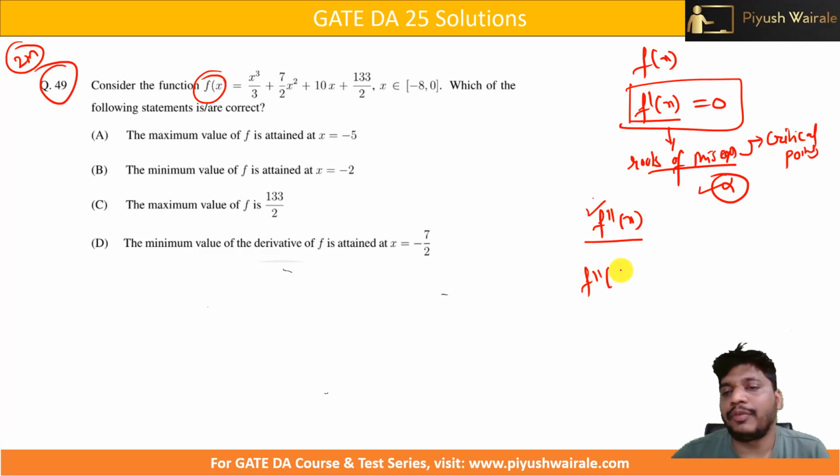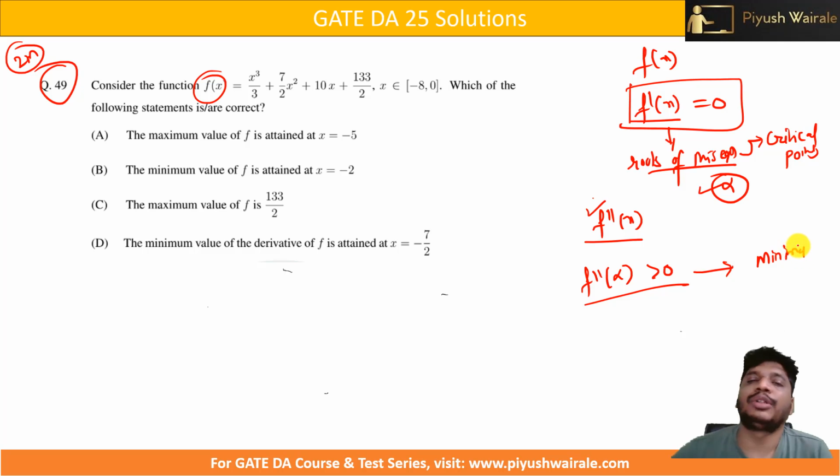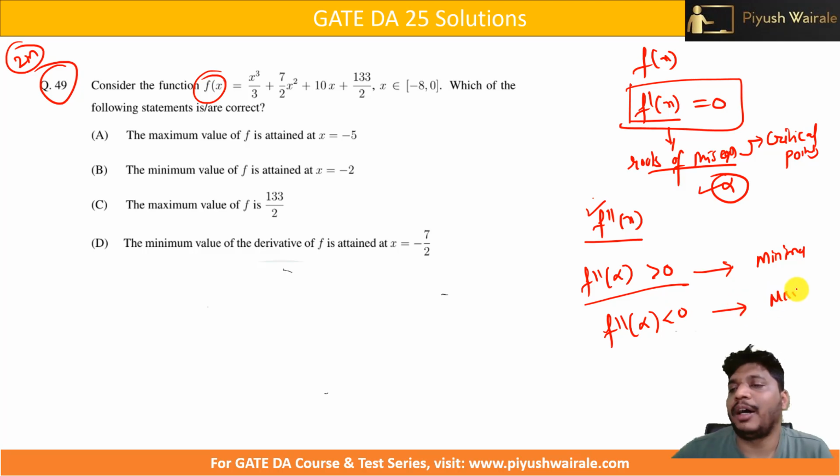If f double dash of alpha is greater than 0, we are going to get a minima at x equals alpha. But when f double dash of alpha is less than 0, we are going to get a maxima at x equals alpha. Once we know this, we can simply put x equals alpha in f of x and get the minimum and maximum value. But that will be a local minimum and local maximum value.